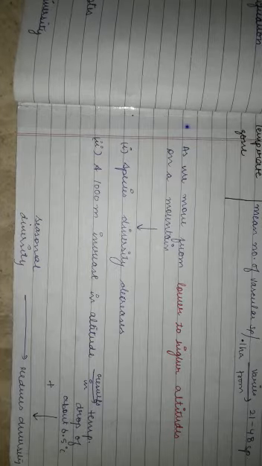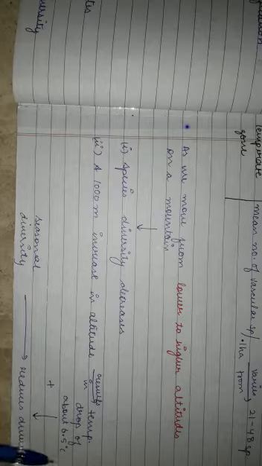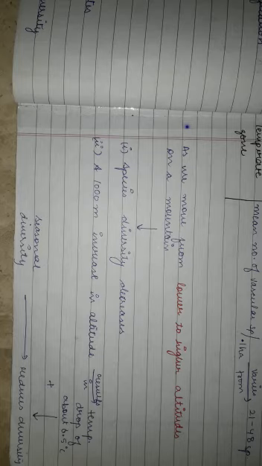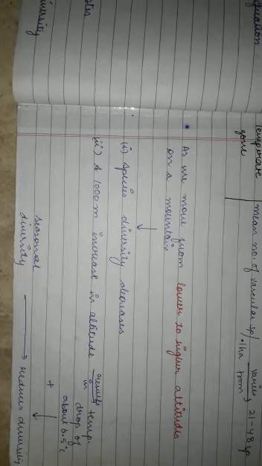So with every 1000 meter increase in height, the temperature drops by 6.5 degrees Celsius, and this increase in altitude and decrease in temperature leads to reduced biodiversity. So this is the reason why the tropical regions have more biological diversity as compared to the temperate regions.